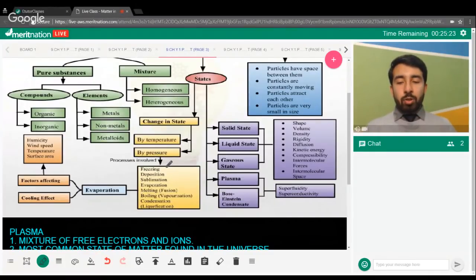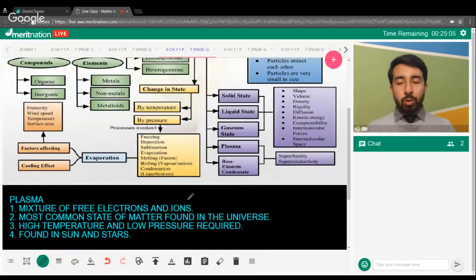The different processes involved in the interconversion of the states of matter are freezing, deposition, sublimation, evaporation, melting, boiling or vaporization, and condensation or liquefaction. As we all know, melting is the change of state from solid to liquid.